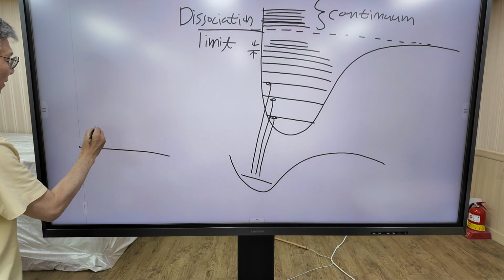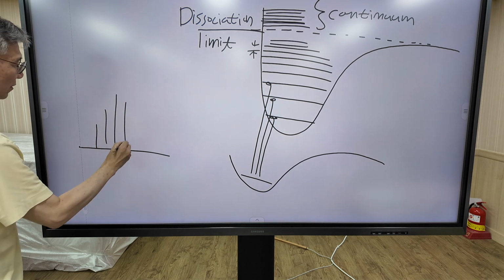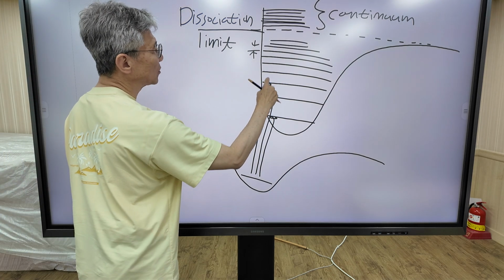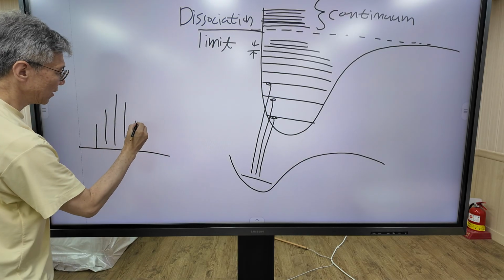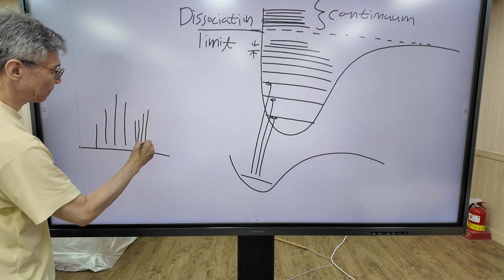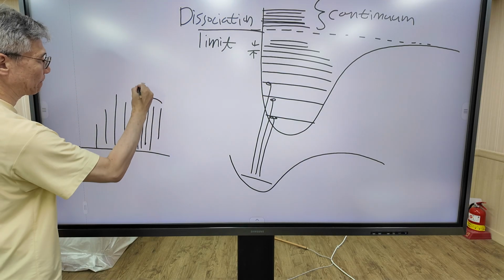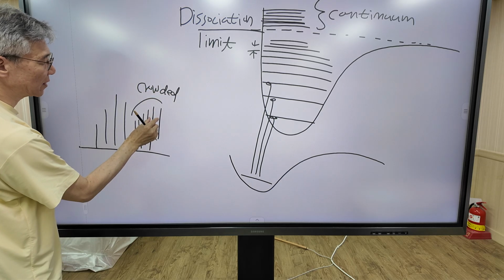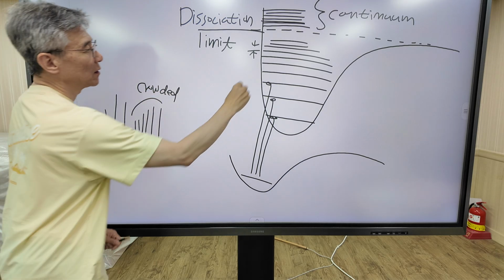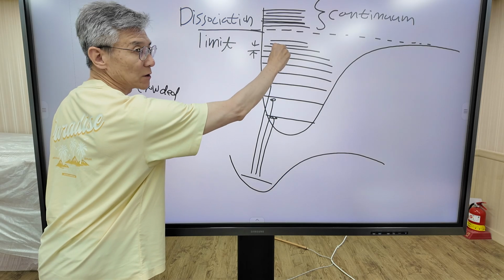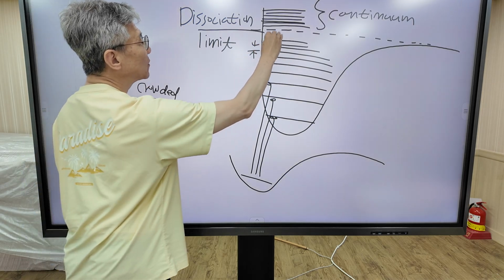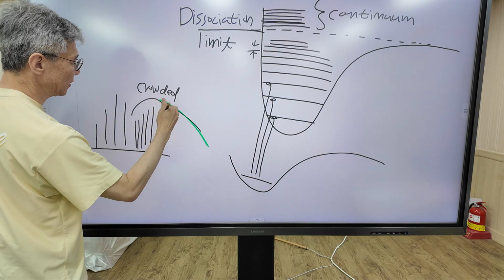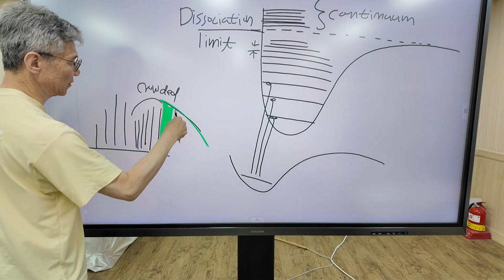So we obtain discrete lines. When the transition approaches the dissociation limit, the peaks are crowded. Peak to peak distance becomes smaller because the vibrational spacing becomes smaller. And above the dissociation limit, the spectrum is continuous.